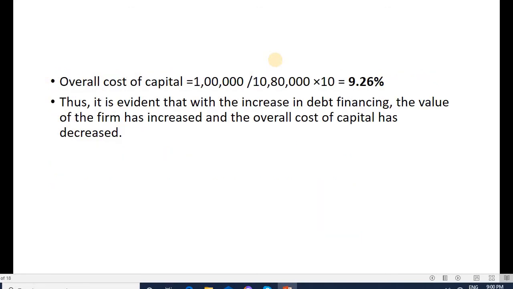To calculate the overall cost of capital, 1 lakh, that is EBIT, divided by 10,80,000 into 100, it comes to 9.26%.